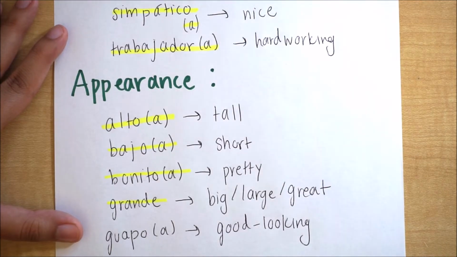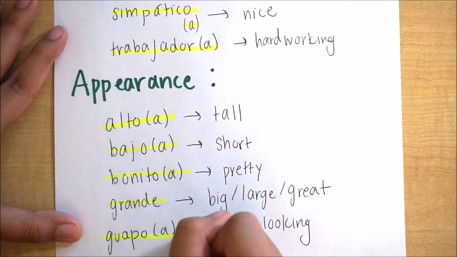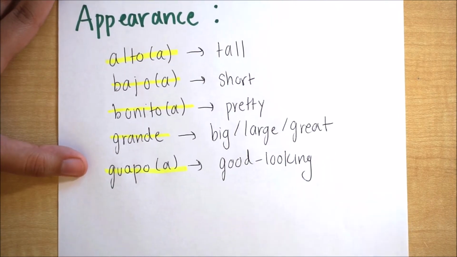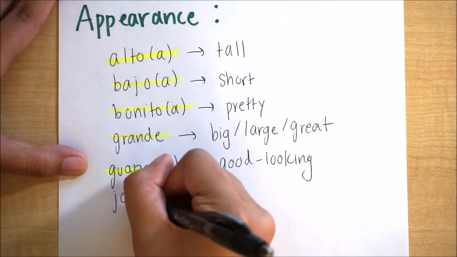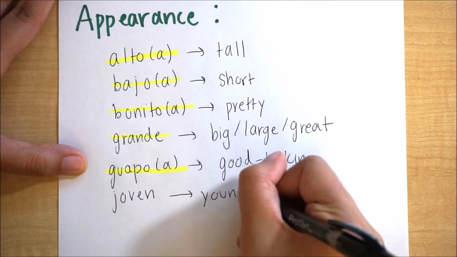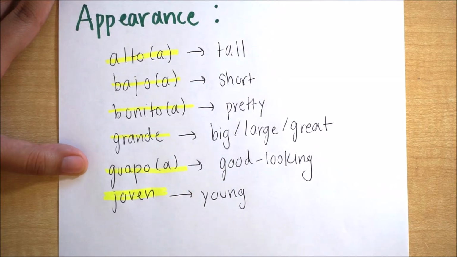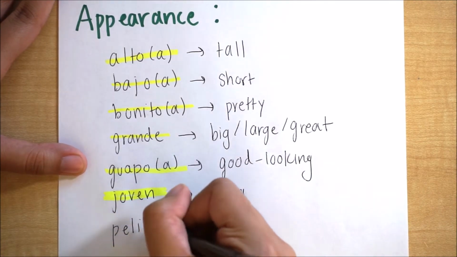Next we have guapo, which means good looking, handsome, like that's what guapo means. And you can say guapo or guapa. Next we have joven. And joven means young. You describe somebody who's a young person as joven.